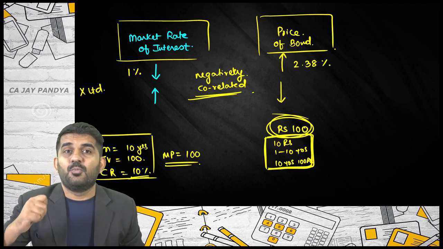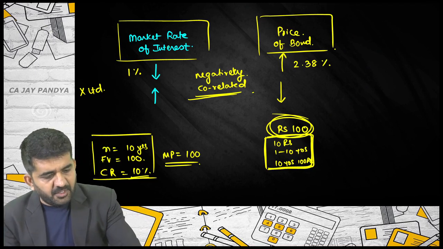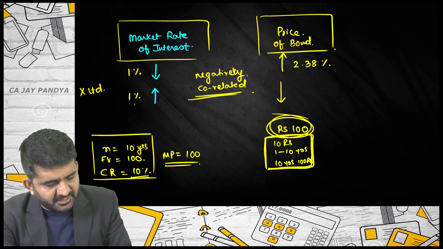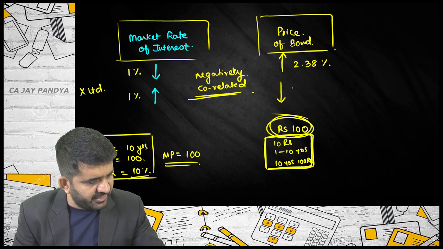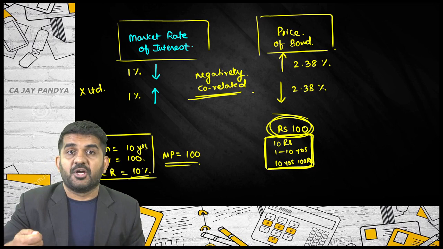What is 2.38? It is nothing but modified duration. If the market rate of interest increases by 1%, the price of the bond will decrease by 2.38% from the current price.